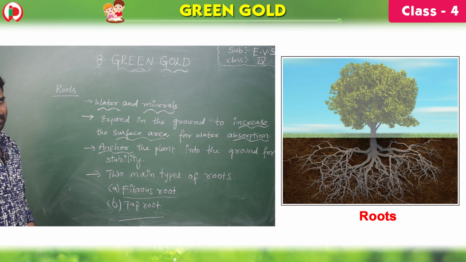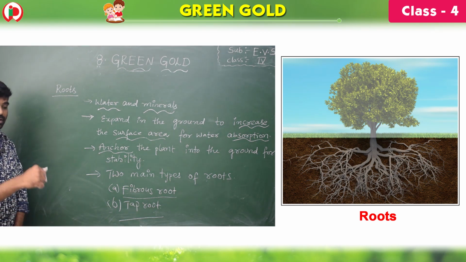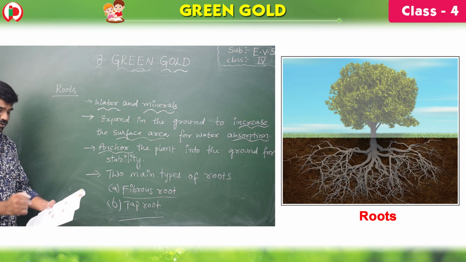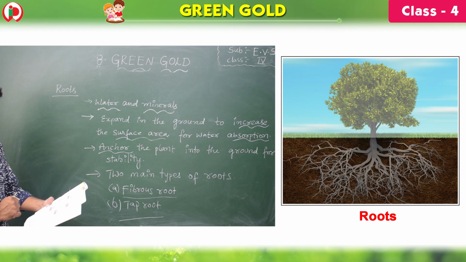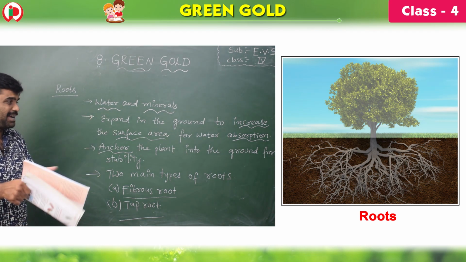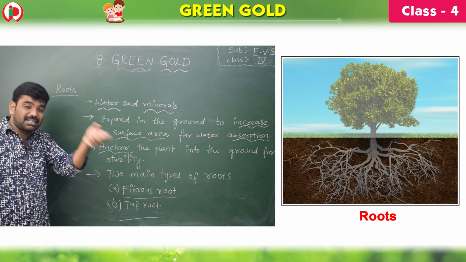So once again I repeat the functions of the root. Children, roots are present down in the ground, and the roots of a plant grow in the ground and are responsible for pulling water and minerals. These roots expand in the ground to increase the surface area so that more water can be absorbed.